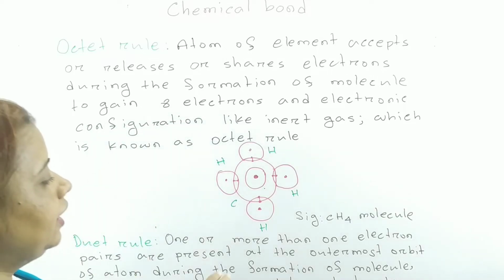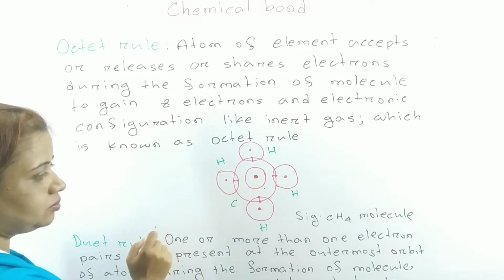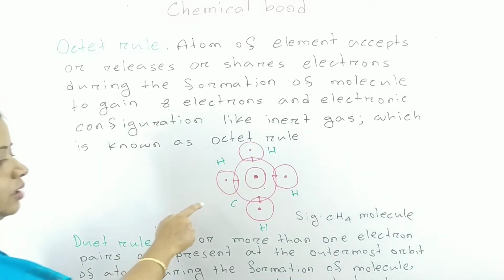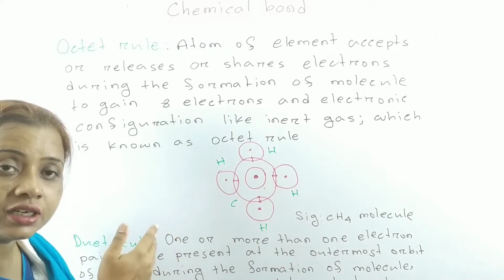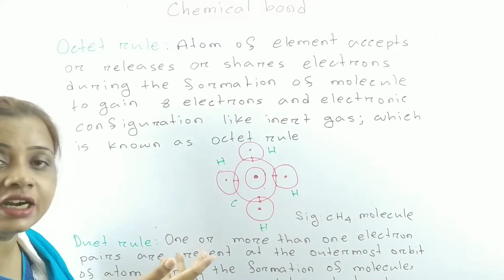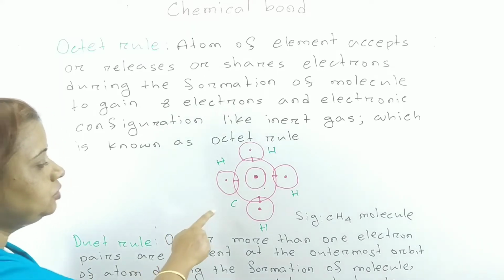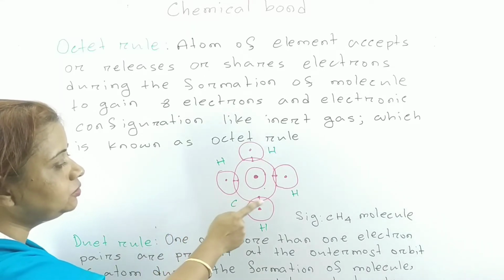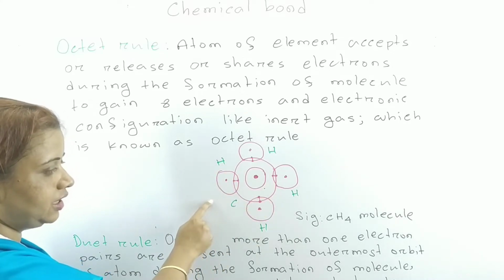See, in the methane molecule, the central atom is carbon. At the outermost shell of carbon, there are 4 electrons, but it is trying to get the structure of nearest inert gas. From this tendency, it will combine with hydrogen. One carbon atom will combine with 4 hydrogen atoms.